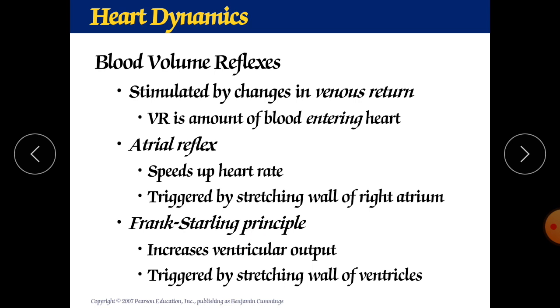So it increases ventricular output and is triggered by the stretching of the ventricular walls. It is also one of the reflexes which controls your blood pressure.